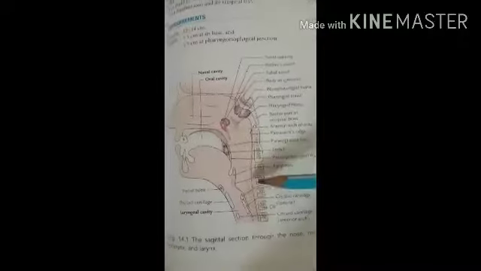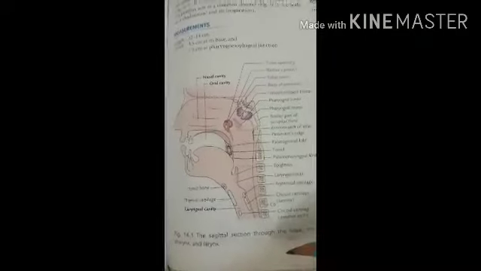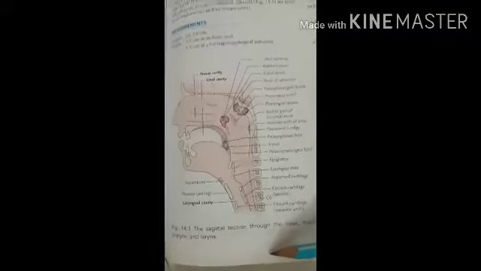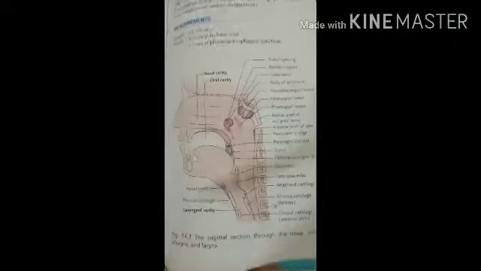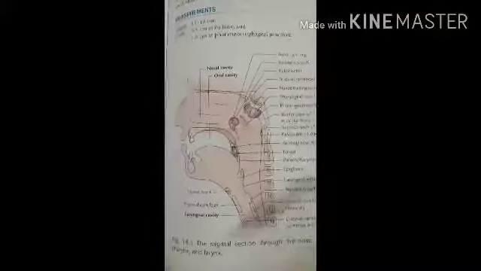Okay? It descends in front of the vertebral column. So posteriorly the vertebral column is present, and it enters the thoracic cavity in the superior and posterior part of the mediastinum, and pierces the diaphragm at the level of the T10 thoracic vertebra.